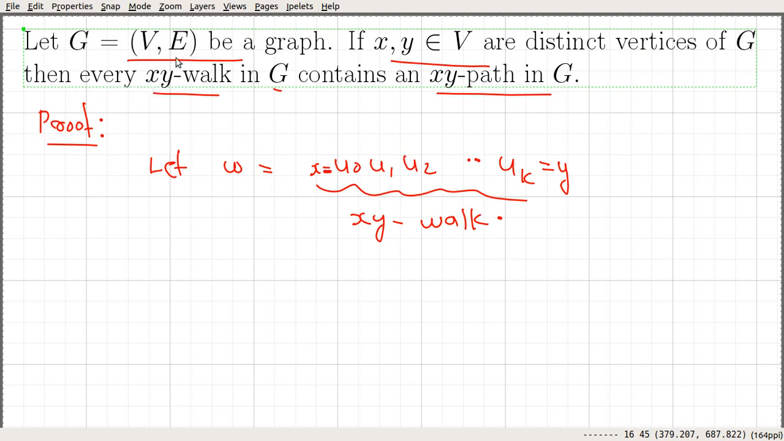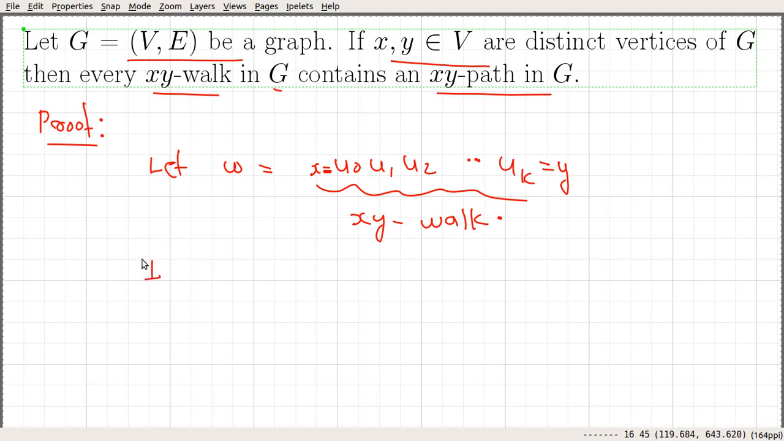Okay, you are given that this graph has an xy walk, and you are asked to prove that it also contains an xy path. Okay, that's what we are going to do next. So let's look into this walk and see whether it has a path or not.